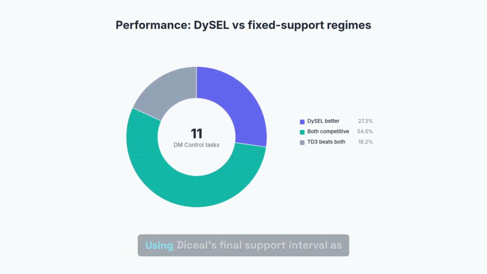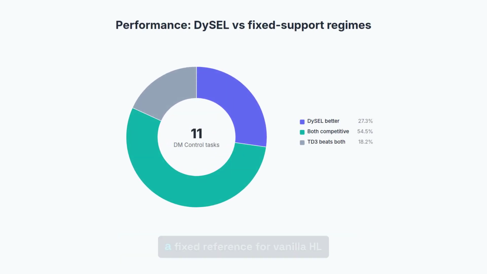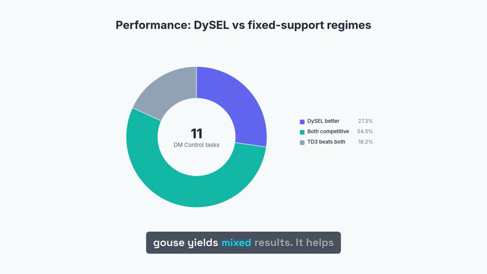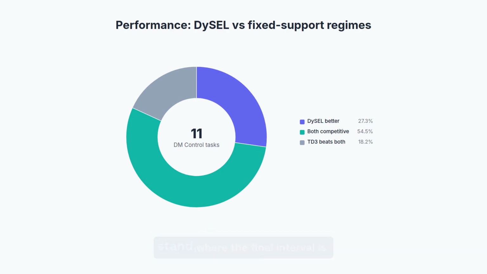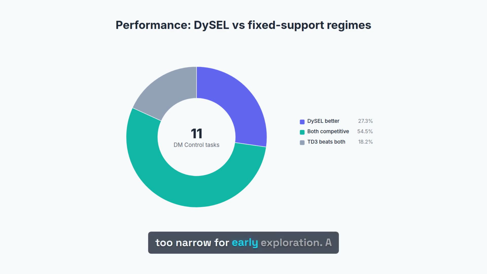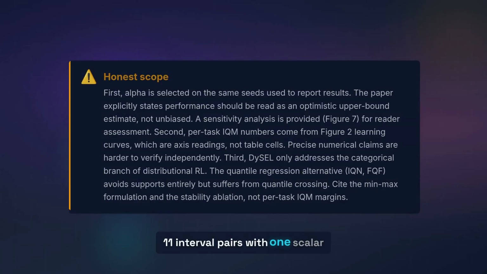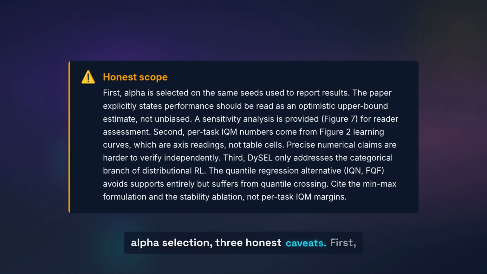Neither alone is sufficient. Using DICL's final support interval as a fixed reference for vanilla HL Gauss yields mixed results. It helps on stable support tasks like finger turn hard and humanoid run, where the final interval is a good match for the whole training trajectory. But it hurts on expanding support tasks like fish swim and humanoid stand, where the final interval is too narrow for early exploration. A single fixed interval cannot adapt to both regimes. DICL's advantage is that it removes the need to tune the support interval per task, replacing 11 interval pairs with one scalar alpha selection. 3 honest caveats.